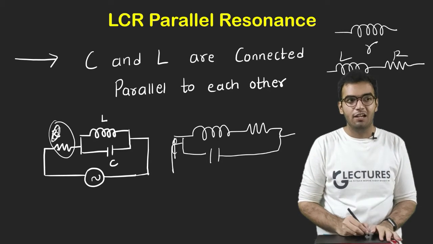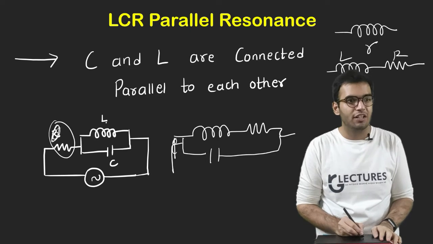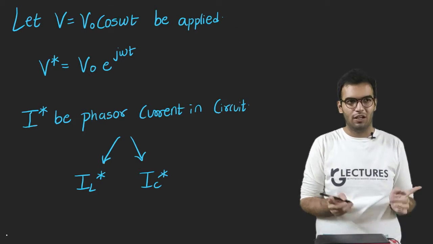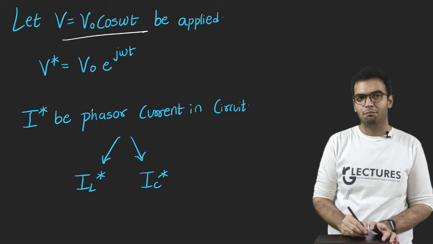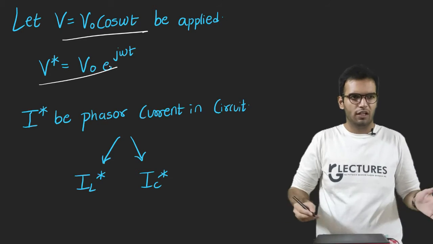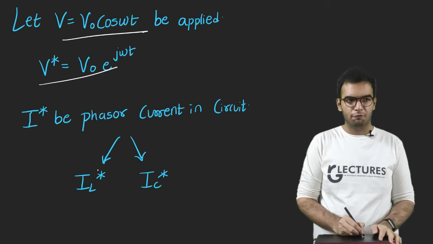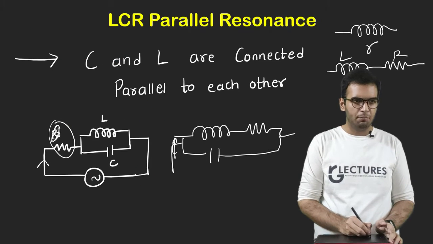Now in parallel, current is different and voltage is same. Okay, so now things will turn different. Now voltage will be applied. So this is my voltage and current will be different. Now suppose this is my 10 ampere current.